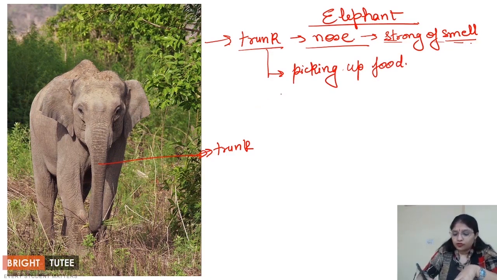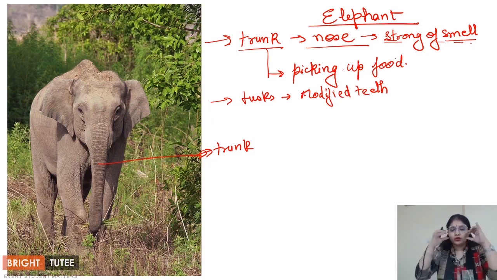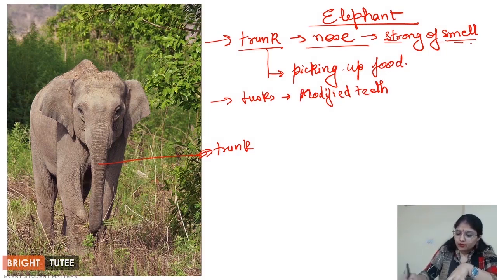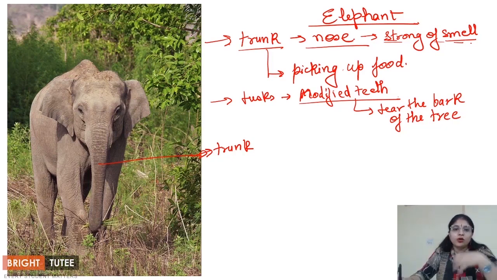Apart from the trunk, the animal also has tusks. Now these tusks are modified teeth. You must have seen the animals with white tusks, right? Big tusks that they have, and this is what it is, the modified teeth, right? This helps in tearing the bark of the trees, right? So why does the animal tear up the bark of the tree? Because this is something which the elephant enjoys eating.